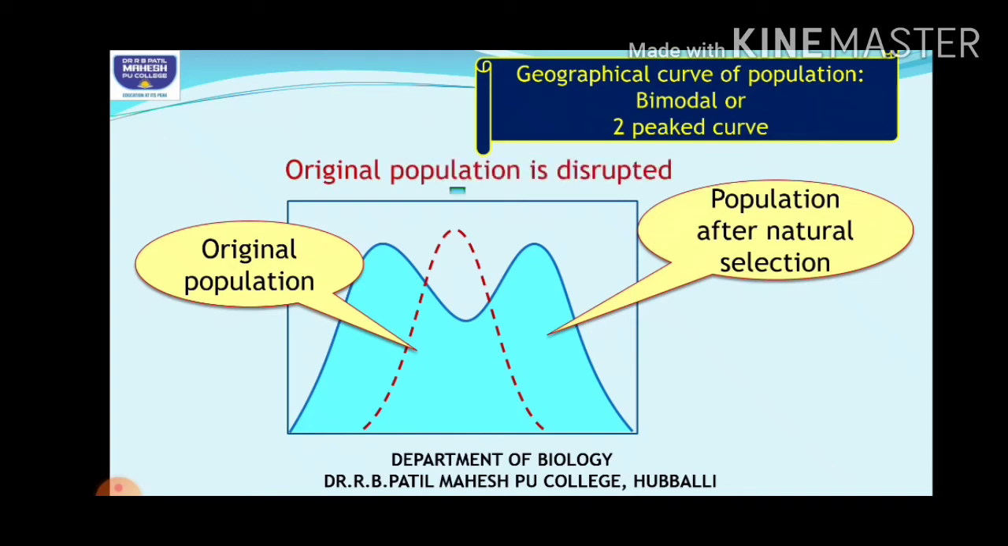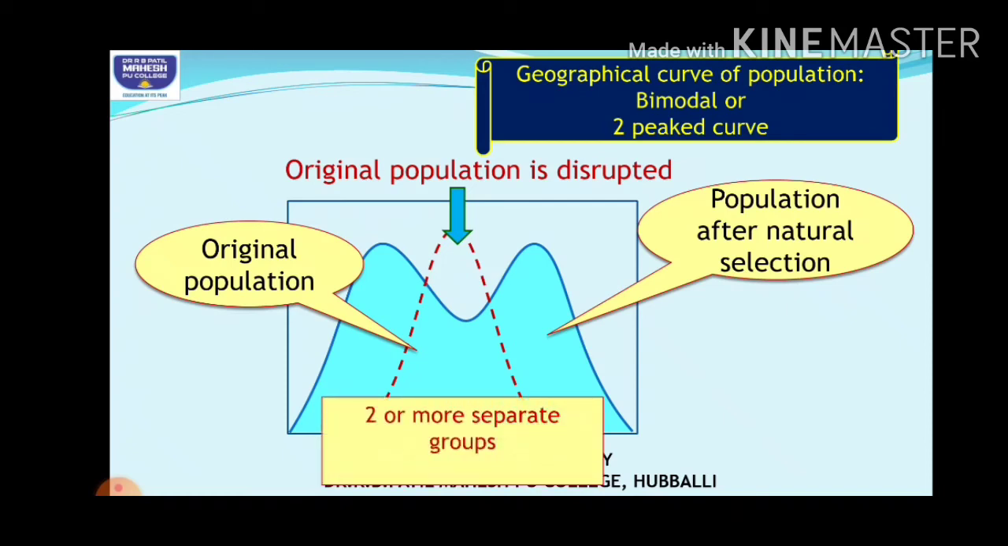After natural selection, you can see the original population is disrupted, but the extremes are selected. So what happens due to this? When extremes are selected, they don't combine with each other. They are totally two opposite varieties. So because of this, two separate groups are formed. Yes or no? Like this, many such separate groups might be formed because they don't combine with each other. These separate groups later evolve into new species. So this is how new species might be formed because of this type of natural selection.